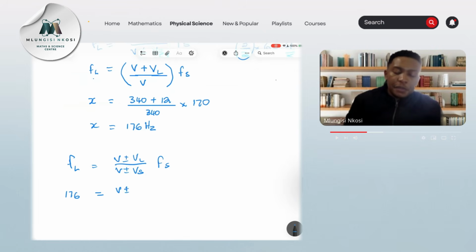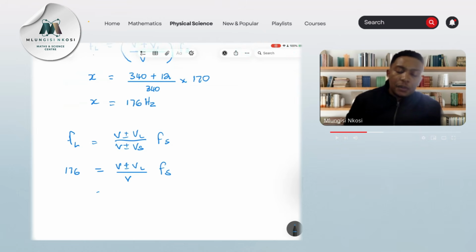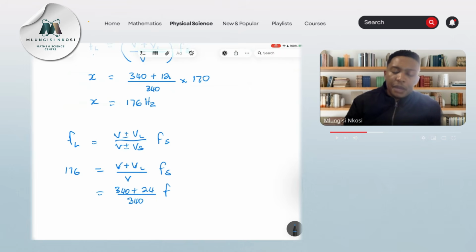So that's V plus minus Vl over V times Fs. Now, again, which means I need to have a plus over there so that it's an improper fraction. So this is going to be 340 plus 24 divided by 340. But this time around, I am looking for Fs, the frequency of the source.